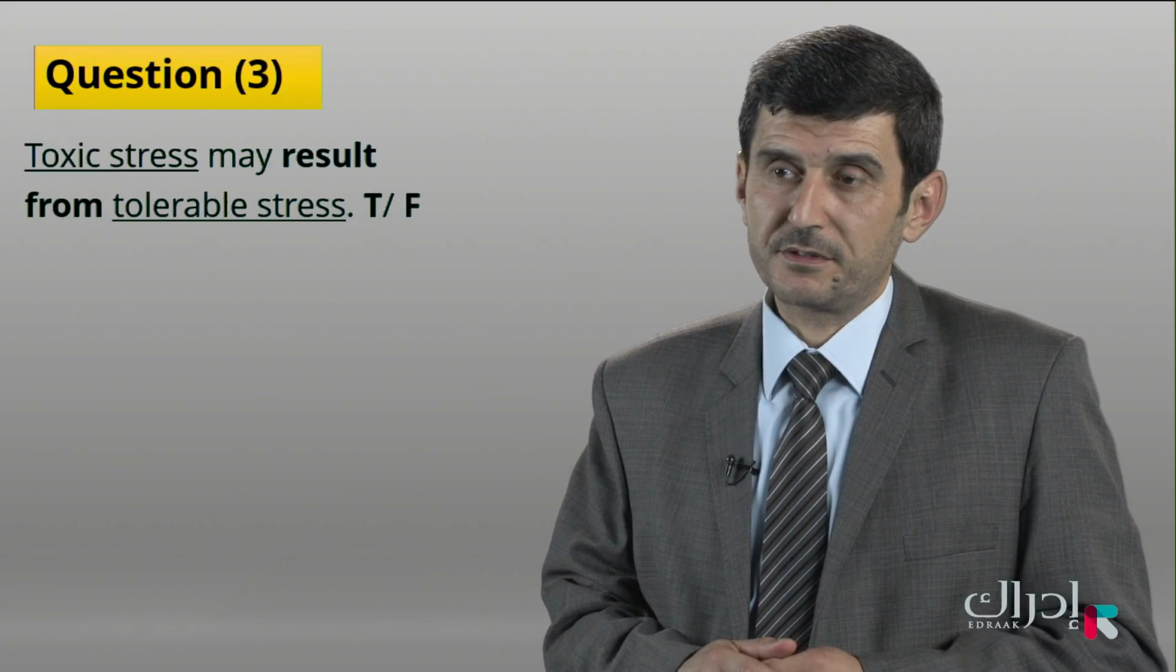One more question, and this time of the true-false type. Toxic stress may result from tolerable stress. What are the key elements that we should adopt to find the answer? The main key word in this question is the verb phrase result from. It makes a relationship between 2 types of stress. The first type may be a result of the second. In other words, the second may be the cause of the first.